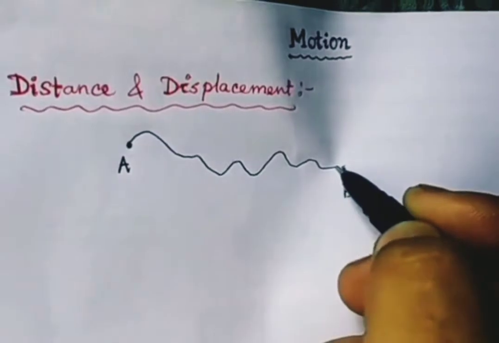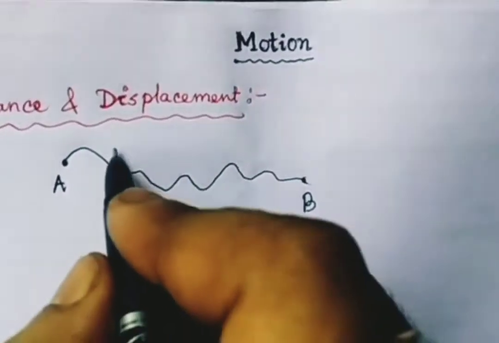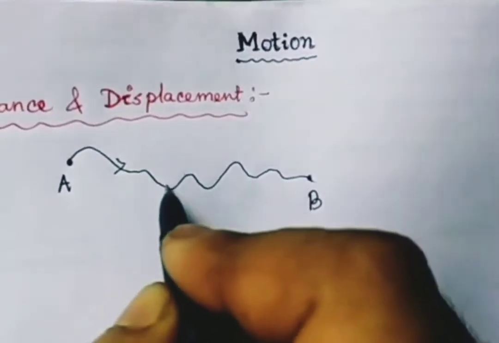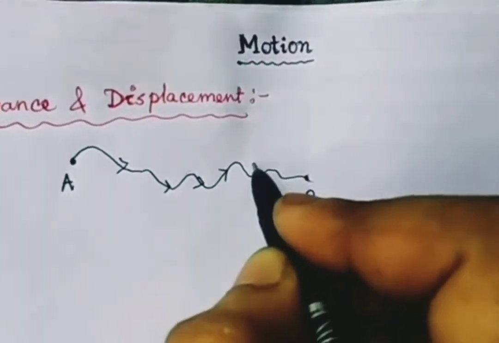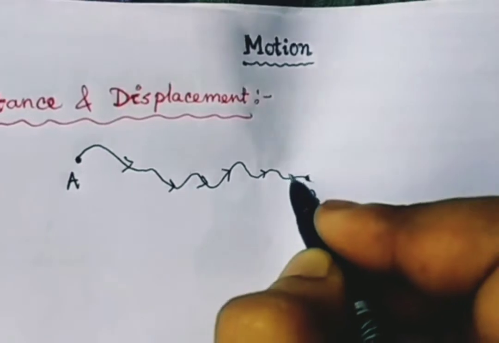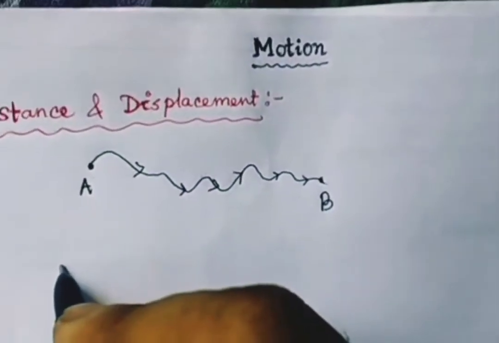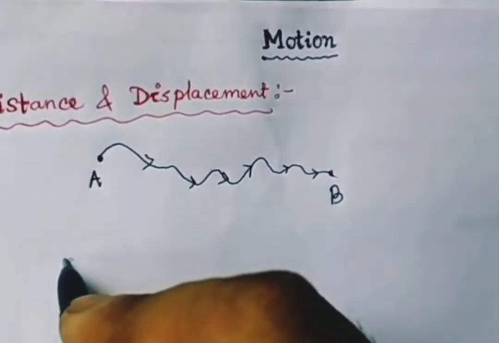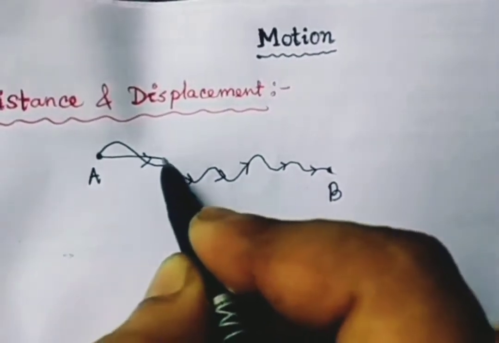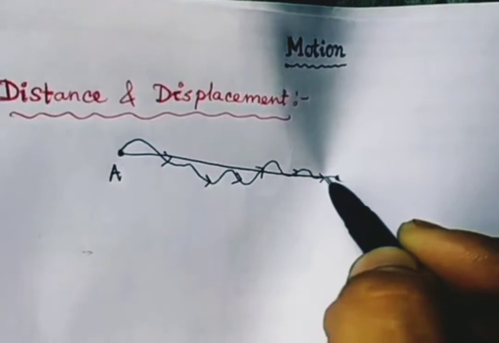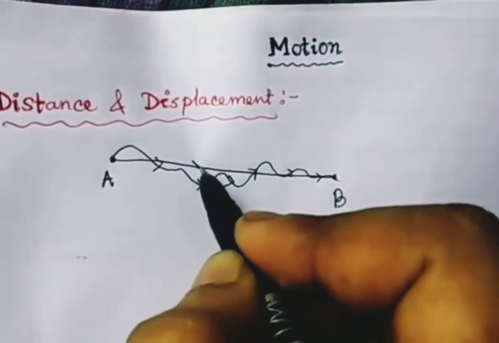So the total path covered by the person to reach from point A to point B is known as distance. Whereas the direct connection between point A and point B is known as displacement.